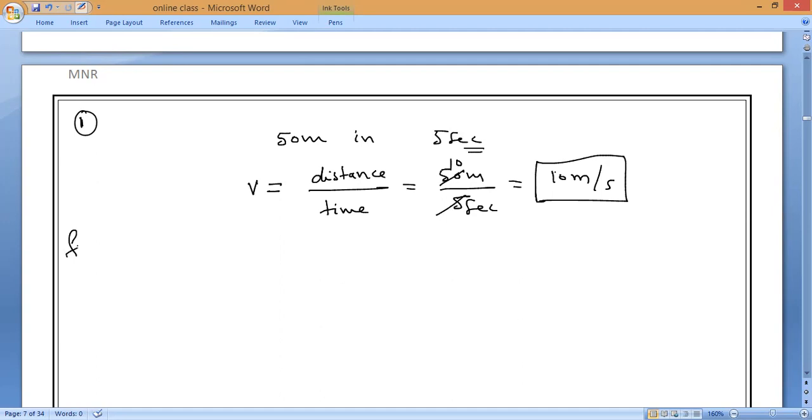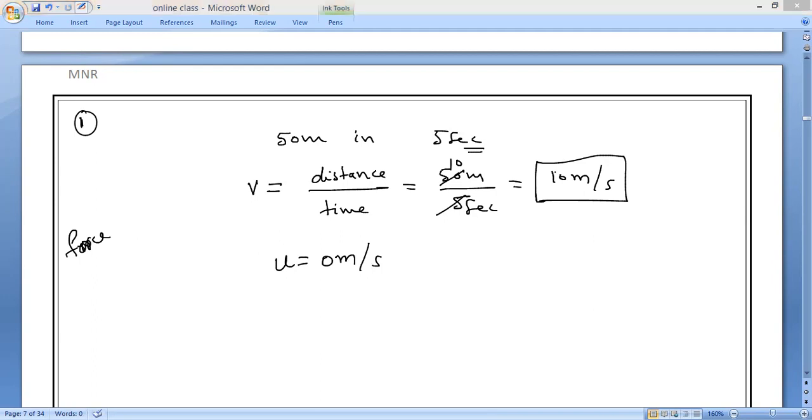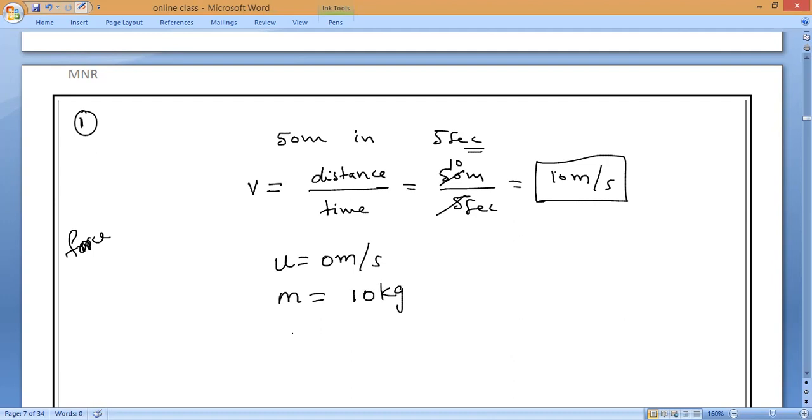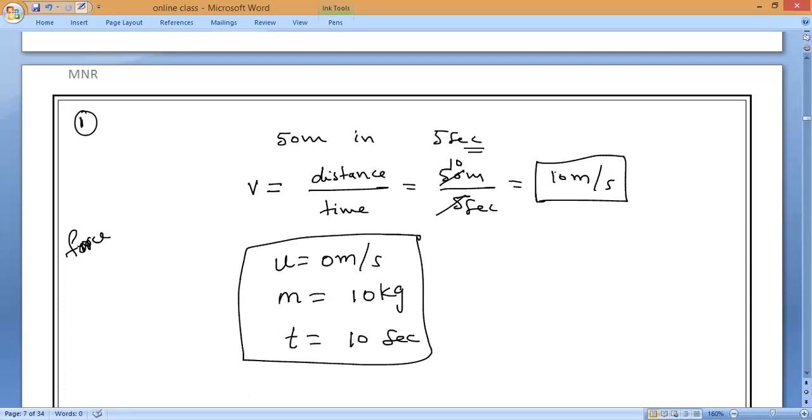Now, as we know the force is applied on a body from rest, the initial velocity becomes 0. Okay. So now, what is the mass of the body? They have given mass of the body is equal to 10 kilogram. And what is the time applied? Force applied time is total 10 seconds. That is what you have to remember. So time is equal to 10 seconds. Now they are asking what is the magnitude of the force.